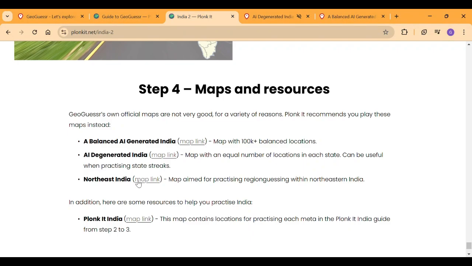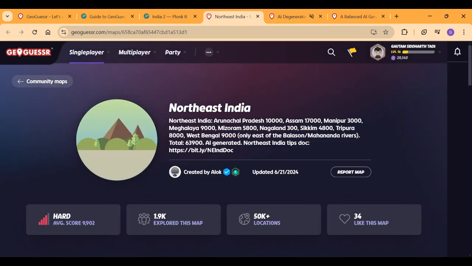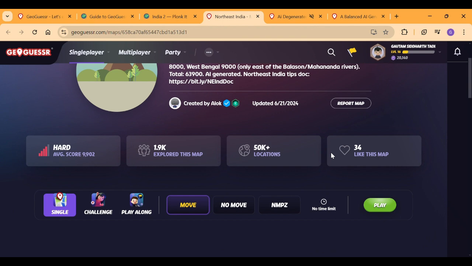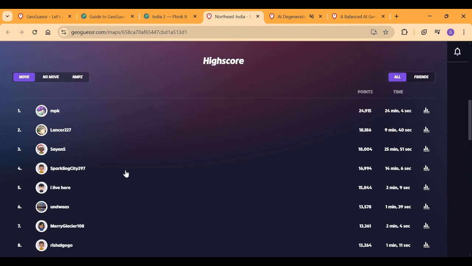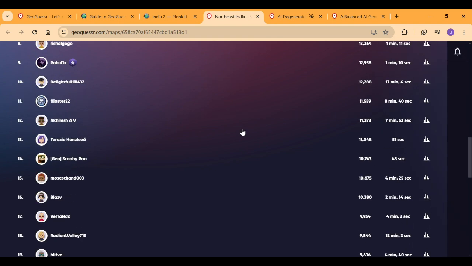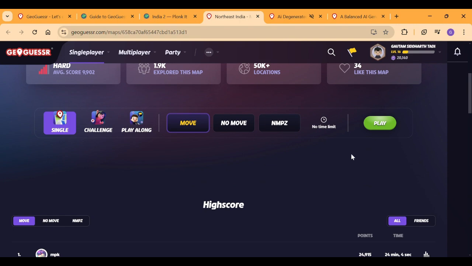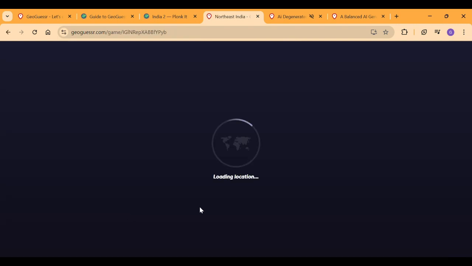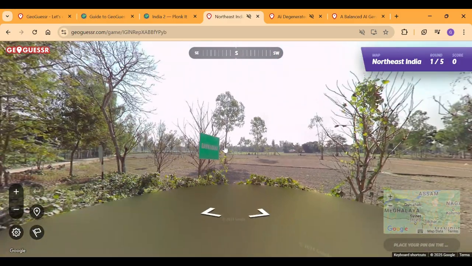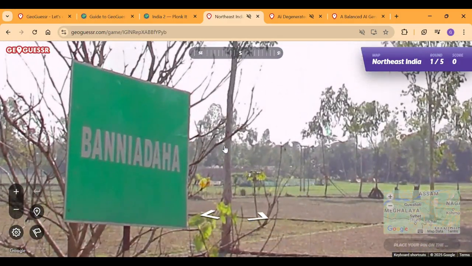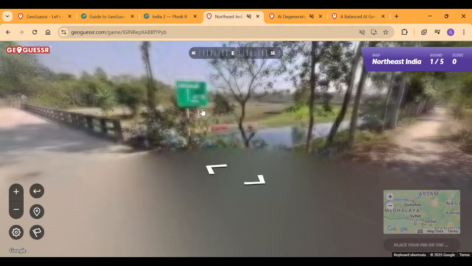Actually, you know what? Let's once see the northeastern India. We're particularly going to be interested by this because, yeah, I have no idea how to play this. I just want to get a good score. Man, most of the people here, I have to get into this map especially. So our aim is to get into the high score board list, and let's jump into Northeast India. So we have Baniadha. This is probably okay. We have more signs.